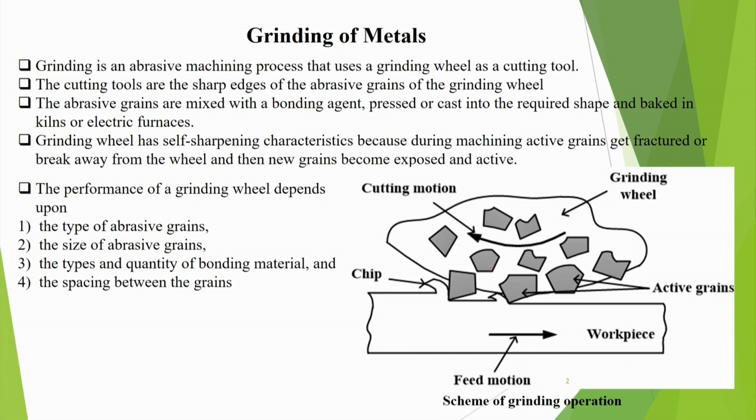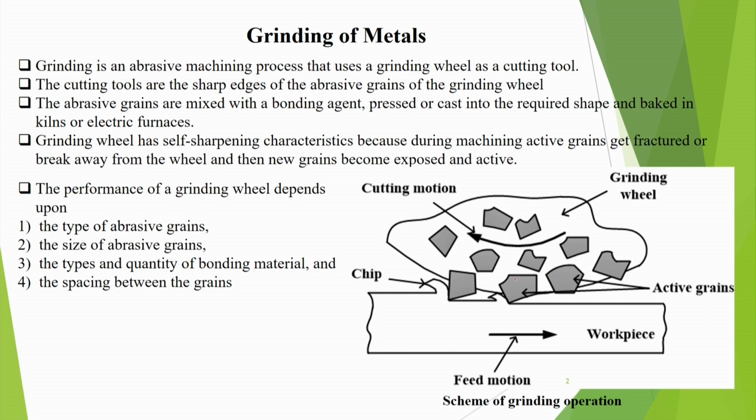The cutting tools are the sharp edges of the abrasive grains. An abrasive grain may have a number of sharp edges. Suppose this is the grinding wheel, and this is the bond material. In this, a number of abrasives have been put and they have multiple cutting edges. This is a cutting edge, this is also. At the surface, some cutting edges are exposed, like this edge here, and this one is also there, but it is far away. These are called active grains. There are grains inside also, which are inactive grains.